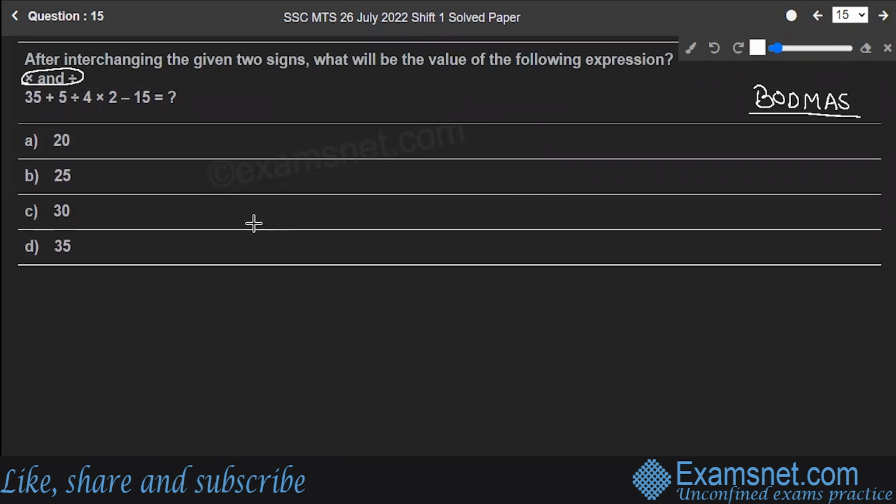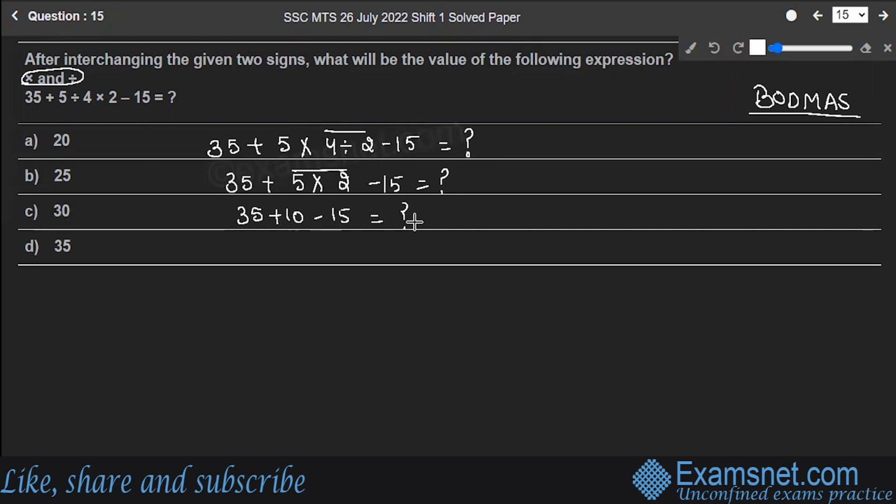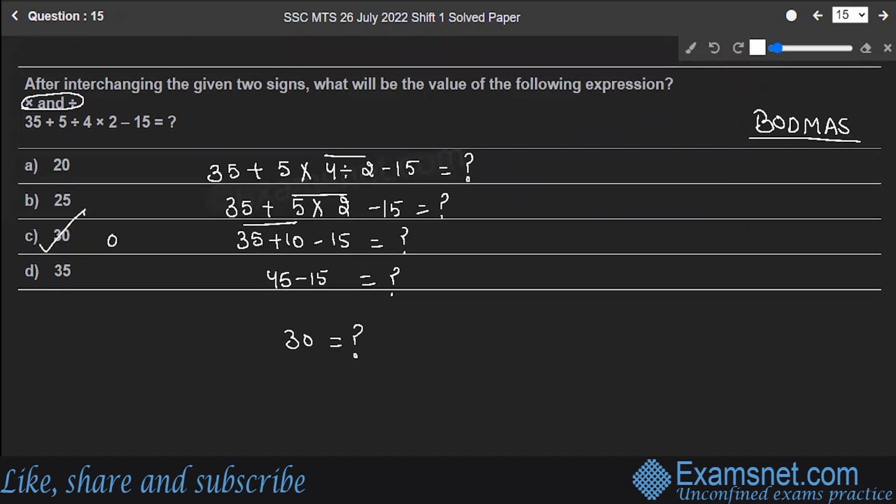So what does this rule say to you? 35 plus 5. Now division will be interchanged with multiply. 4 divide 2 minus 15 is equal to question mark. All right. So first of all, let's go with the division. 4 divided by 2, 35 plus 5 multiplied by 2 minus 15 will give you something. Next is multiplication. 35 plus 10 minus 15 will give you what? Next is addition. 45 minus 15, which is equal to 30. So this 30 is the correct answer to the question, option C.